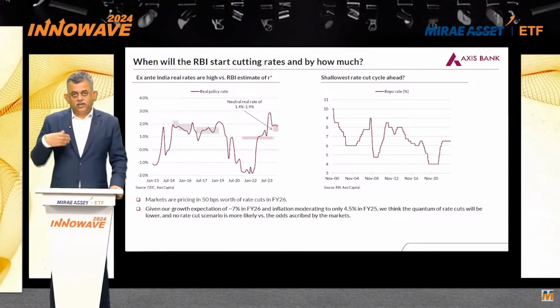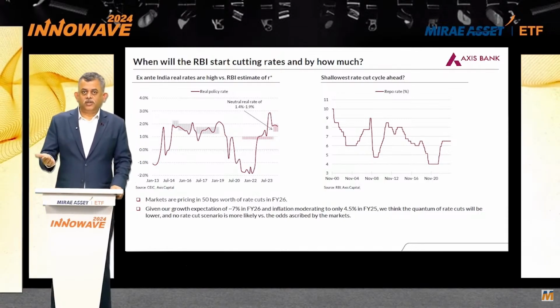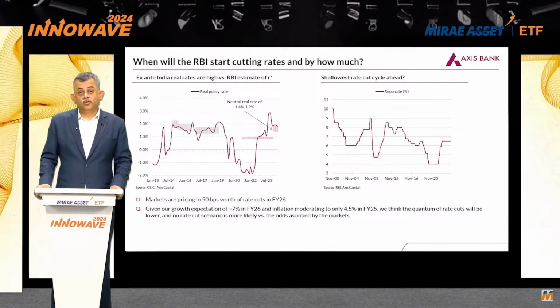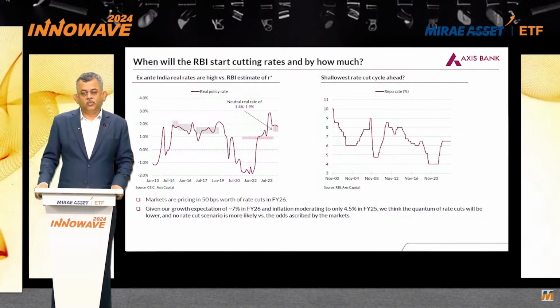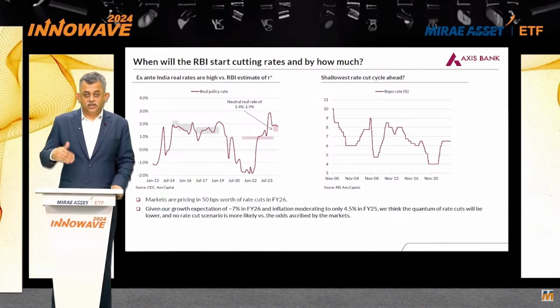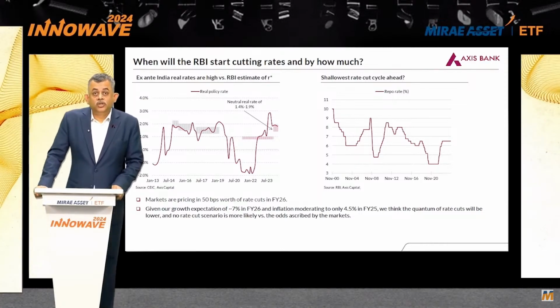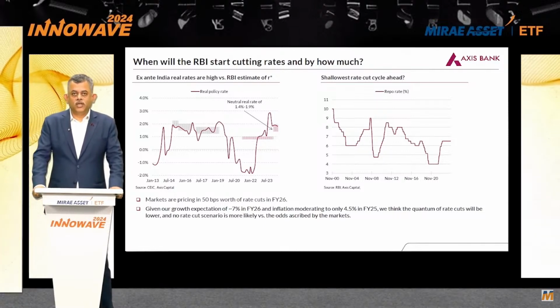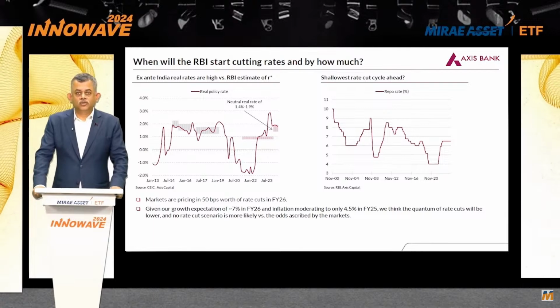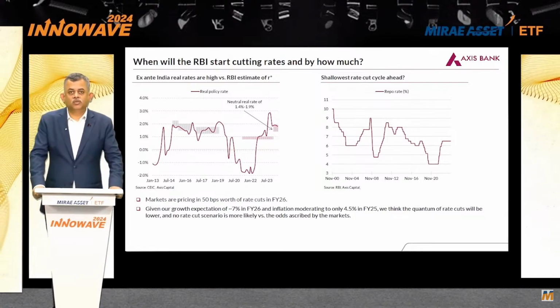Starting July, the central bank has put the overnight liquidity into surplus. We have also seen in the recent Monetary Policy Committee meeting that the cash reserve ratio has been brought down. So it used to be 4% for most of the previous decade. It was moved up to 4.5% in 2022 when excess liquidity was being drained off.